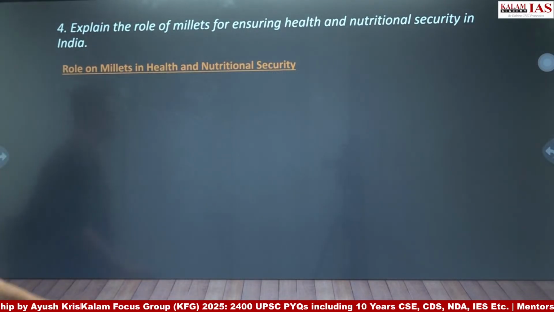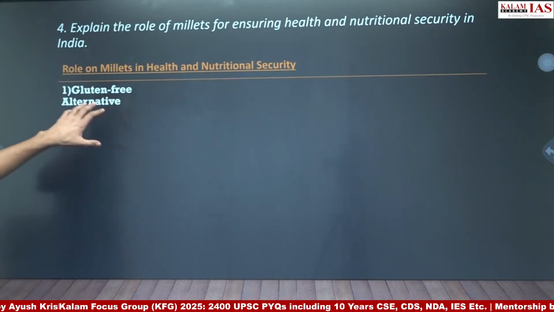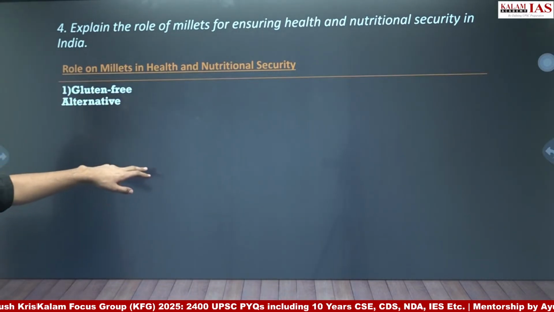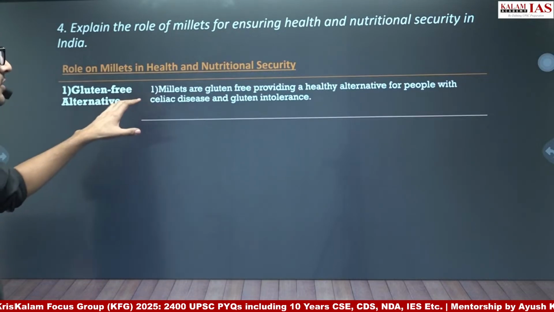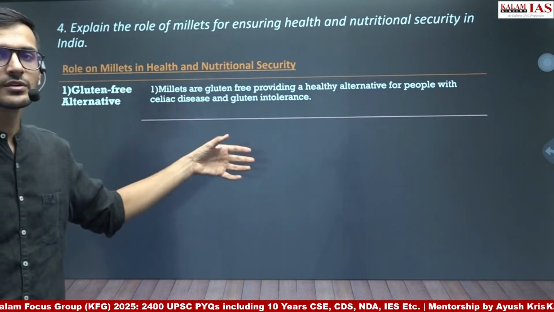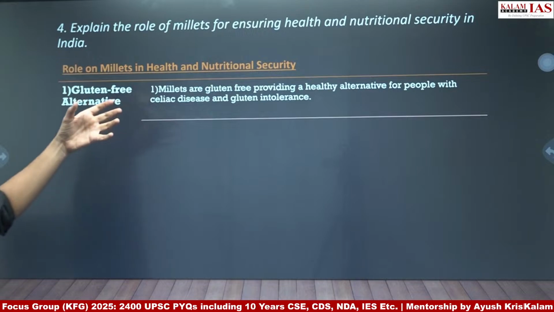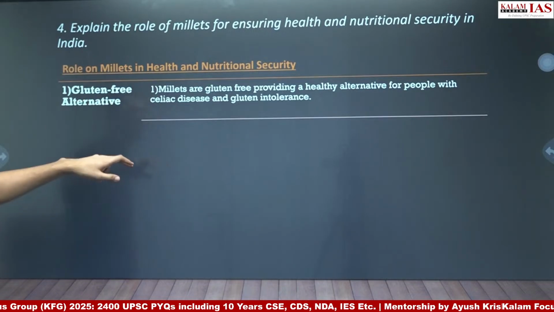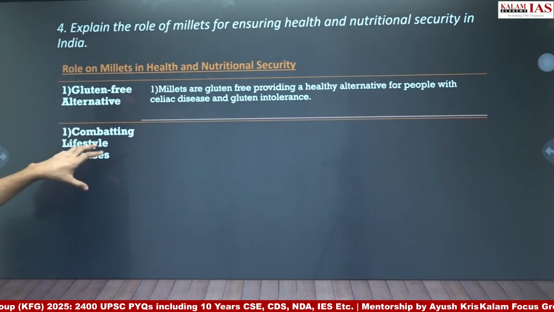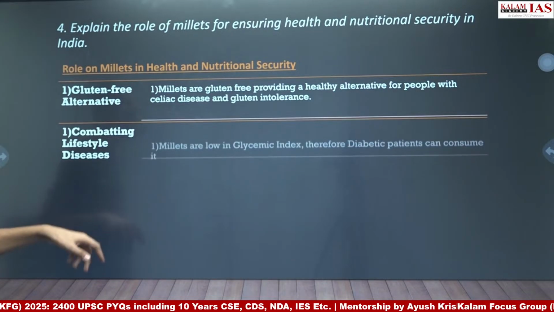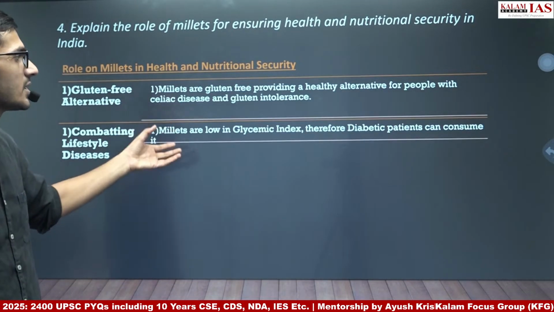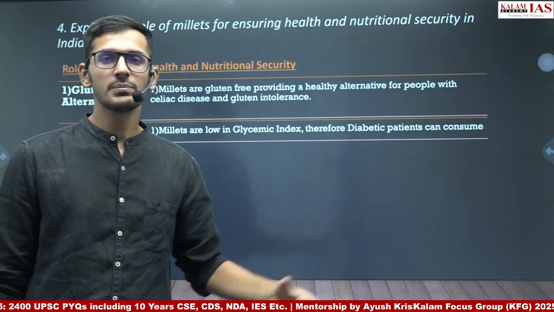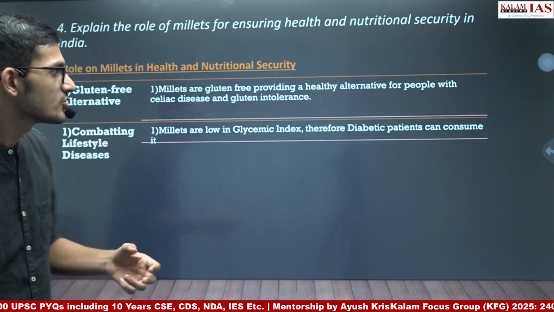So the first is gluten-free alternative. Millet is a gluten-free alternative, so it is a healthy alternative for people with gluten intolerance and digestive diseases. Then combating lifestyle diseases. Millets help in combating lifestyle diseases. Millets are low in glycemic index, and therefore people with diabetes can consume millet.